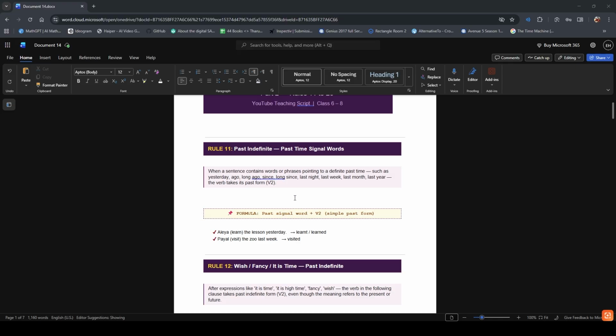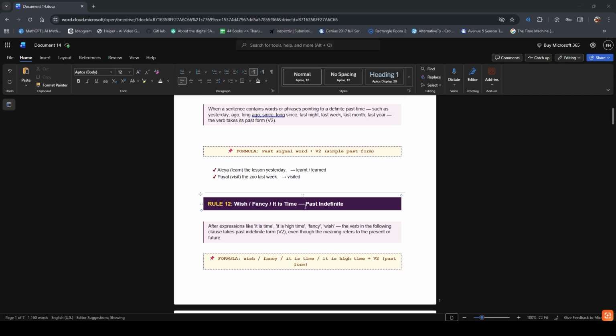Now, the answer for the first example is learned or learnt. Both are correct because learnt is a British form and learned is an American form. The second one is: Pyle visited the zoo last week, and the answer is visited.